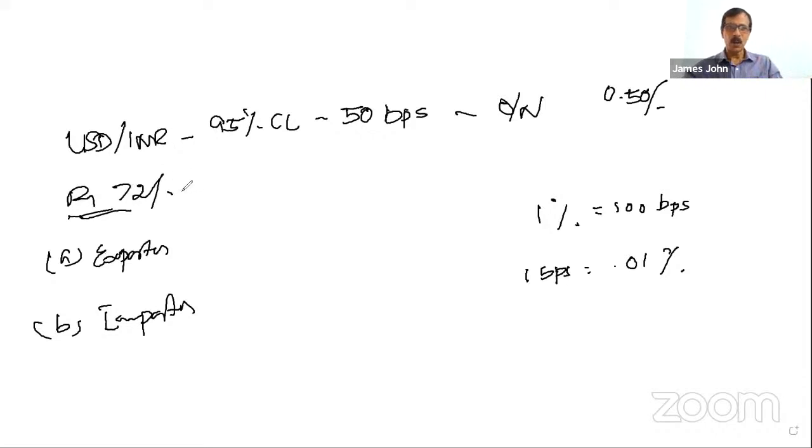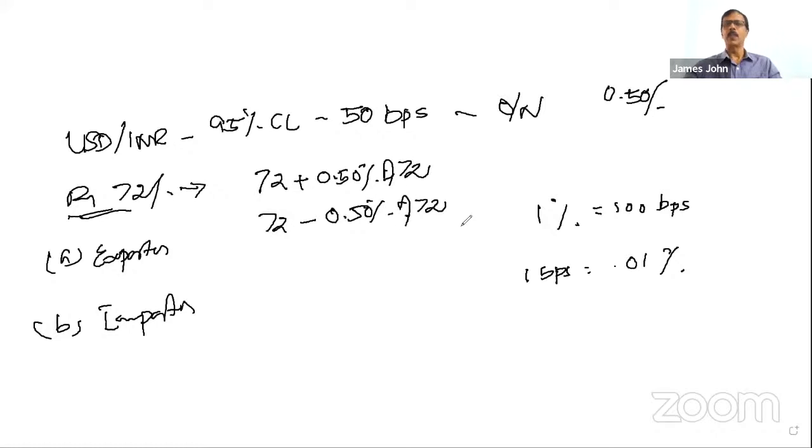Now here the value of dollar is 72. Overnight VaR means 50 basis point. That means tomorrow, that is overnight, the value of dollar can be either 72 plus 0.50% of 72, or 72 minus 0.50% of 72. Clear? So this is 72 plus 0.5% of 72.